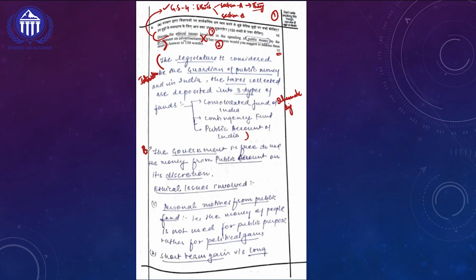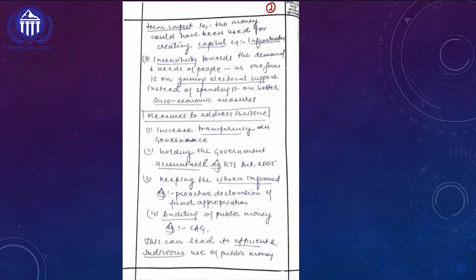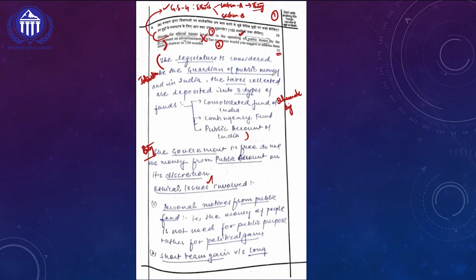Then there is the body of the answer, and in the body she is talking about the first component, the issues involved in government advertisements. So she is directly talking about the ethical issues. In the second component she is talking about the measures to address, followed by the conclusion, but the conclusion is very simple and written in 2 lines. Okay, fine. If you look at the introduction here, students, as we said already, since she has used a schematic approach, she will be getting 1 mark easily.